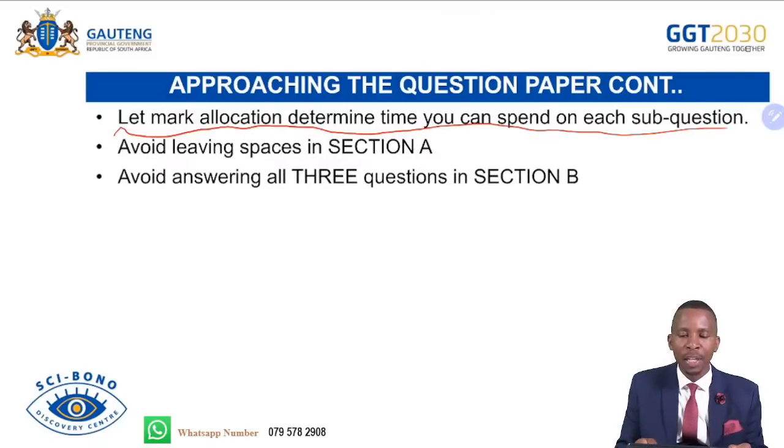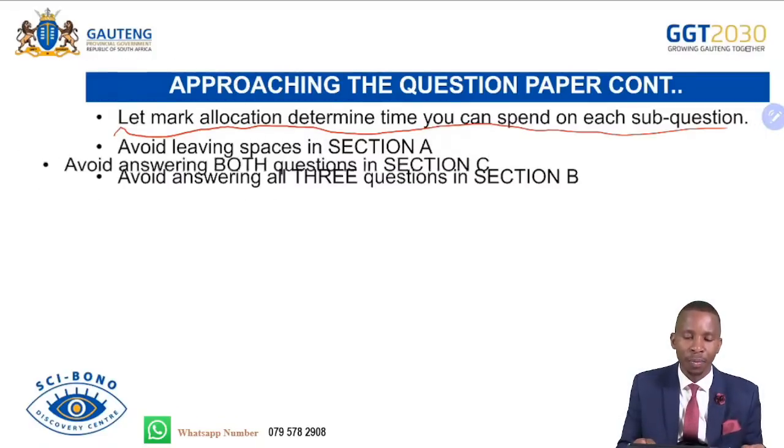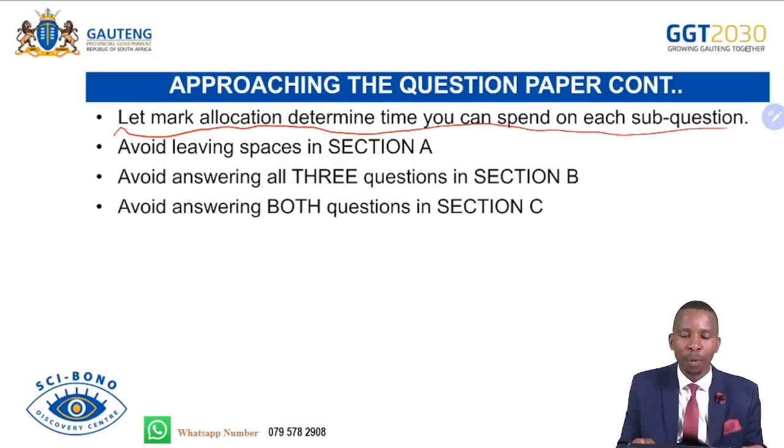Avoid answering all 3 questions in section B. Remember, you have a choice in there. You need to answer only 2 questions out of 3. That simply means that you need to answer those 2 questions that you believe you will get more marks on, and then you leave another one. So answer only 2. Avoid answering all questions, because that will lead to you not being able to complete the whole question paper, due to the fact that you will be spending time on answering the 3rd question, which is unnecessary for you.